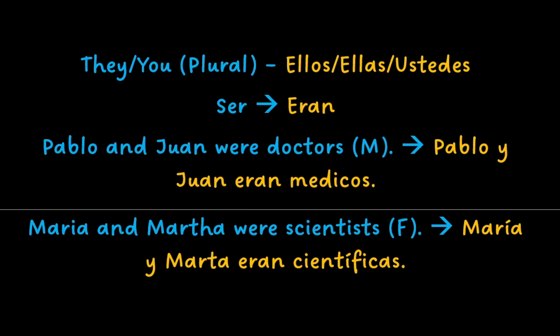They in Spanish is ellos or ellas, and you when talking to multiple people is ustedes. To conjugate this, ser becomes eran. Pablo and Juan were doctors is Pablo y Juan eran médicos. Maria and Martha were scientists is Maria y Marta eran científicas.